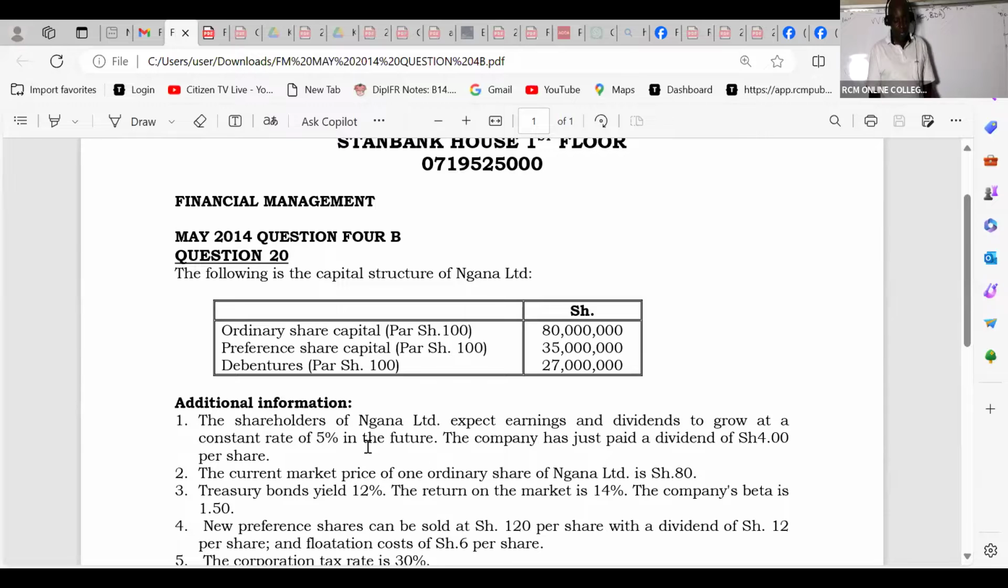into the future. The company has just paid a dividend of 4.00 per share. The current market price of one ordinary share of Ungana Limited is Kenya shillings 80. The treasury bonds yield 12%. The return on the market is 14%. The company's beta is 1.5.